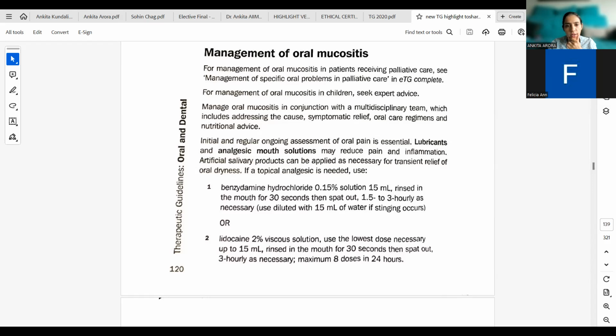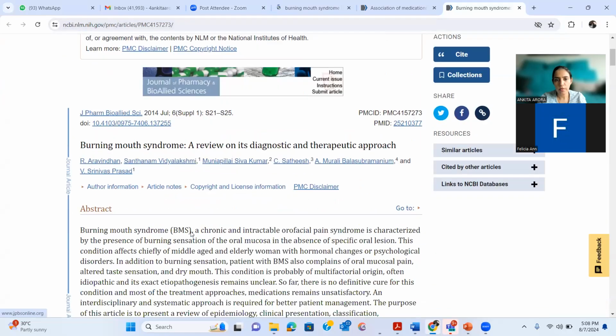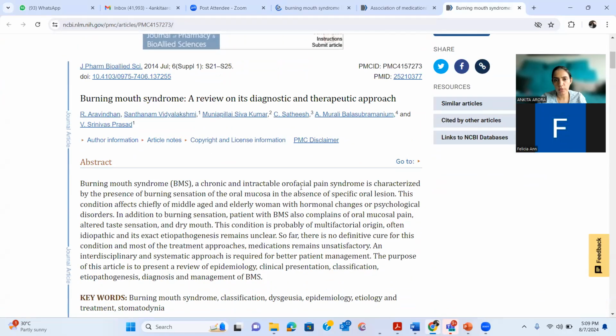Burning mouth syndrome is actually a chronic and intractable orofacial pain syndrome characterized by the presence of a burning sensation of the oral mucosa in the absence of specific oral lesion.